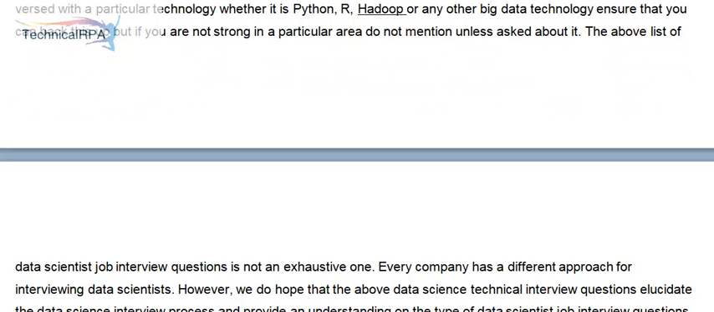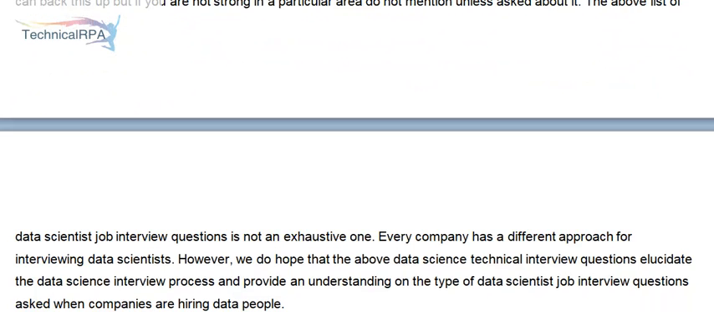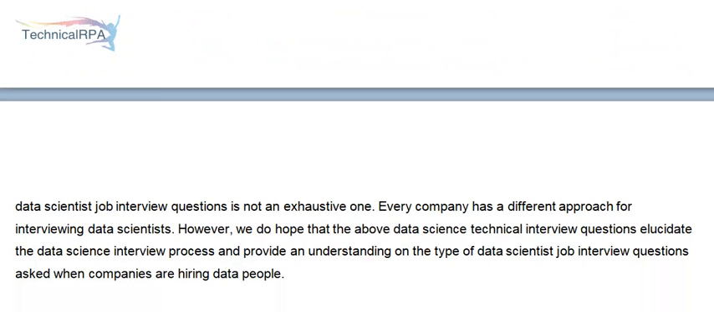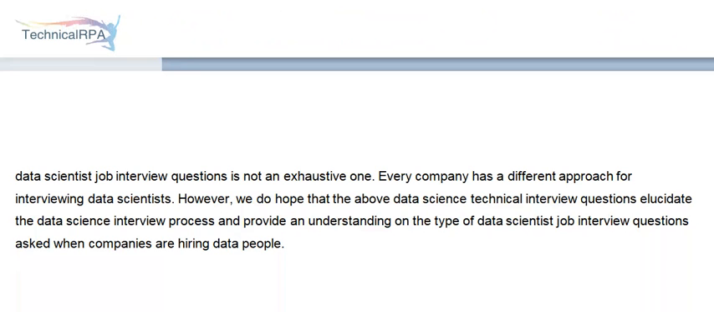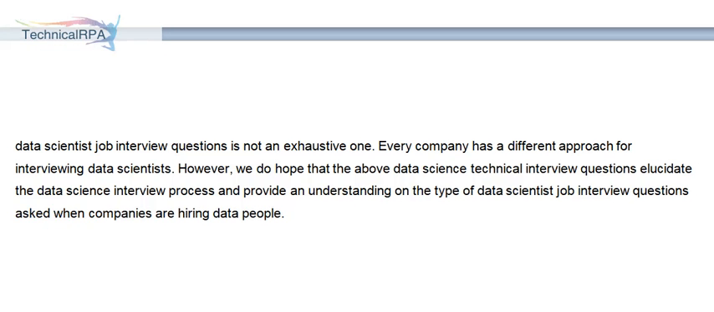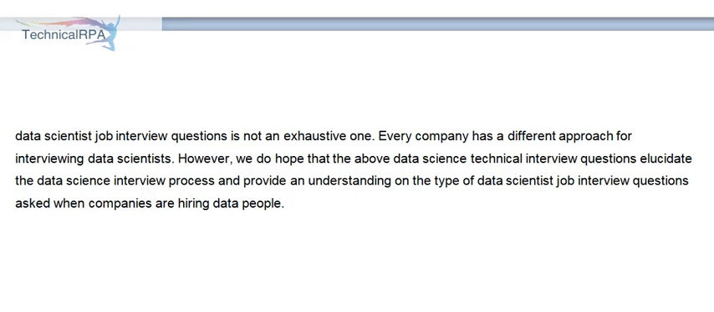The above list of data scientist job interview questions is not an exhaustive one. Every company has a different approach for interviewing data scientists. However, we do hope that the above data science technical interview questions elucidate the data science interview process and provide an understanding of the type of data scientist job interview questions asked when companies are hiring data people.